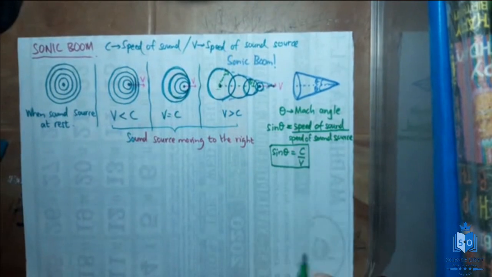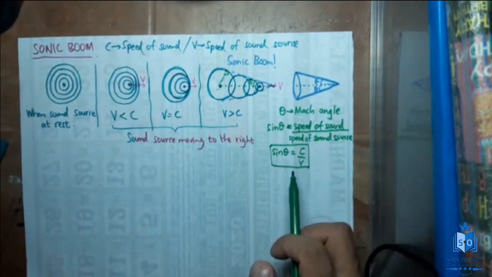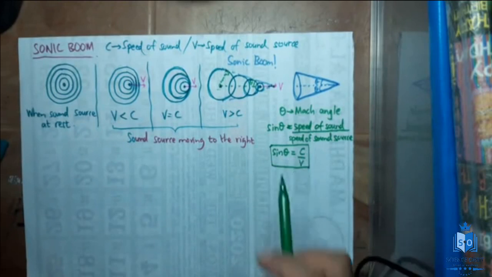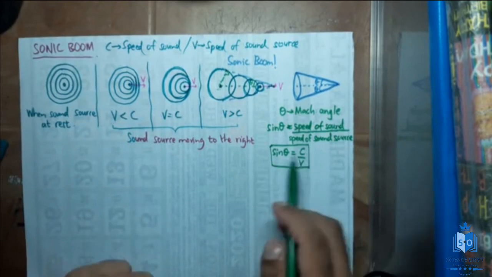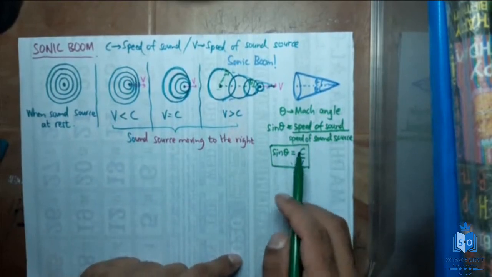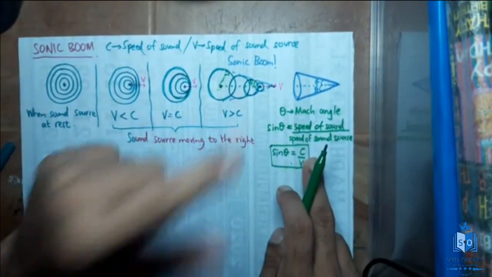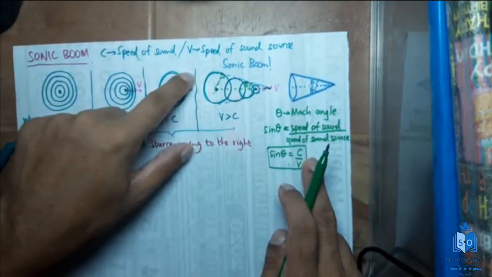But forget about the derivation. You don't have to know. Even this might be a little too much for you, but it's safe to just remember this. This is how you find theta. So theta is going to be sine inverse of c over v. You can use this equation only for the case when the sonic boom is created, only for supersonic waves. These are called supersonic waves.